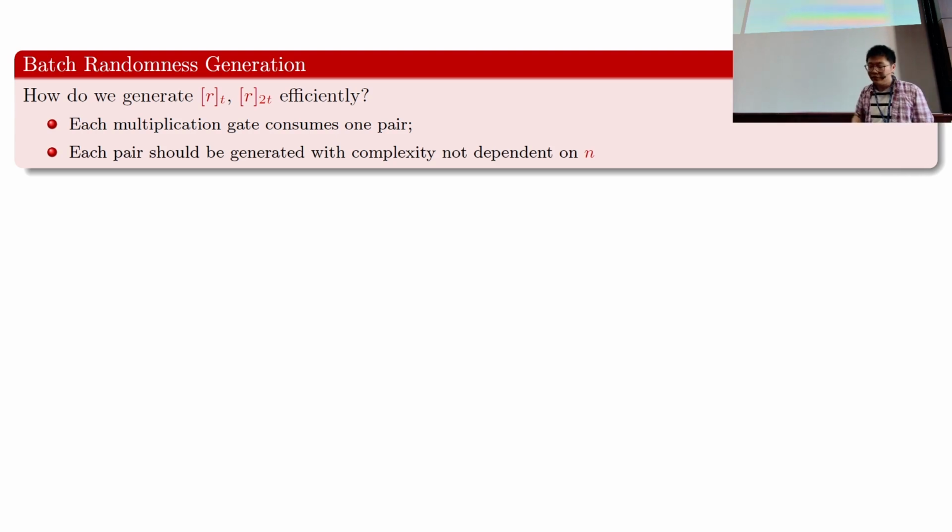However, for security reasons, no single party can generate such pairs, so each pair should have contributions from all the parties. So how do we resolve this conflict?